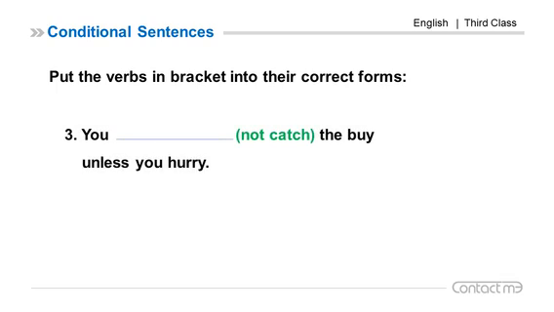Number 3. You will not catch the bus unless you hurry. We can put the main clause first, then comes the if clause. Unless you hurry, present simple, if clause. You will not catch, or you can say you may not catch the bus unless you hurry. Sometimes we put the main clause at the beginning of the sentence. The answer: you may not catch the bus unless you hurry.